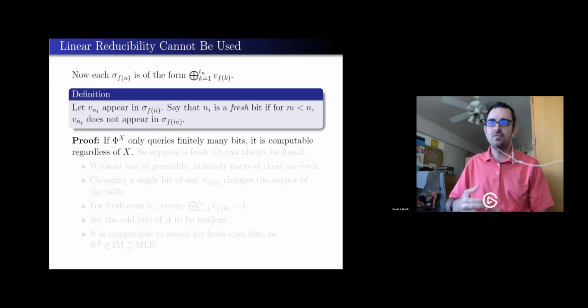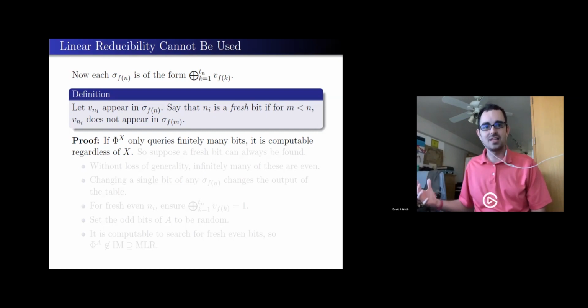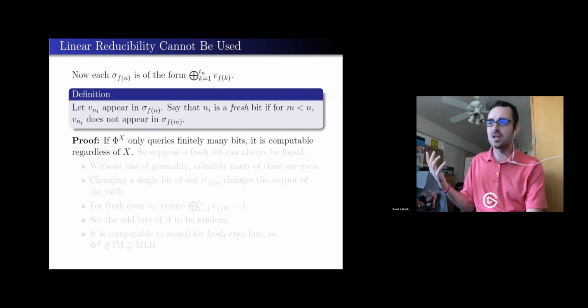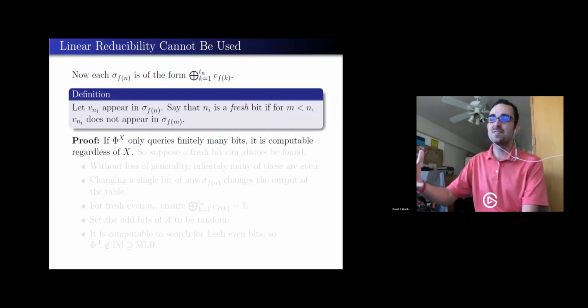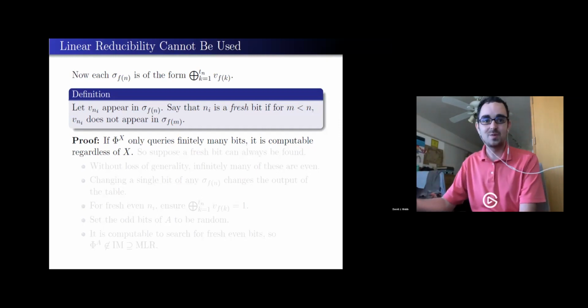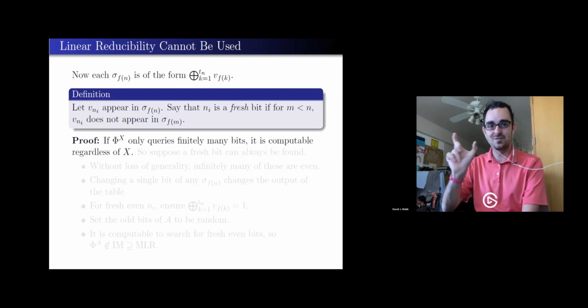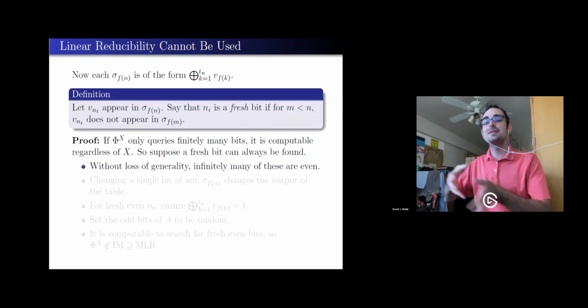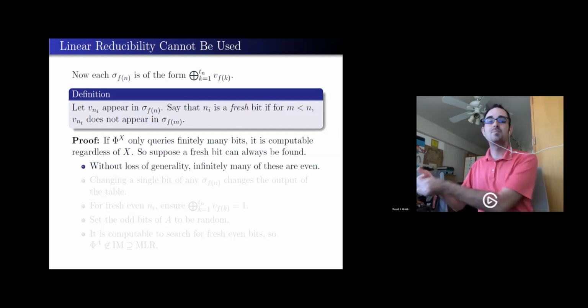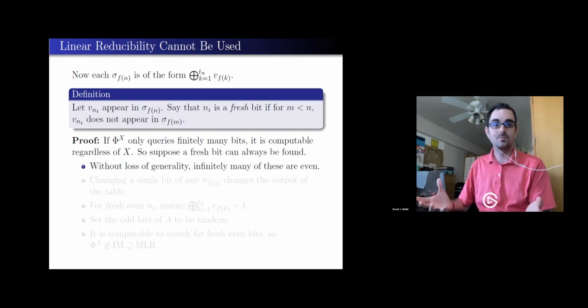So first of all, if my linear reduction, or any of these reductions, only query finitely many bits, we're kind of toast. We can't go far enough. They don't have enough use to really give us something non-computable, because I could just give it this finite chunk and that would give me the whole ball game. So I can assume I can always find a fresh bit. There's always going to be a table that queries some bit that I've never used before. And just having one of them is enough to control the whole ball game.